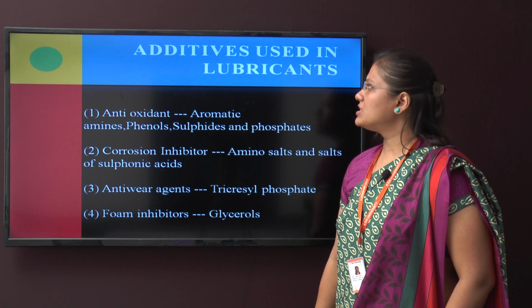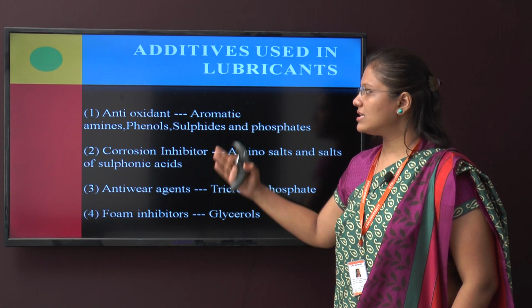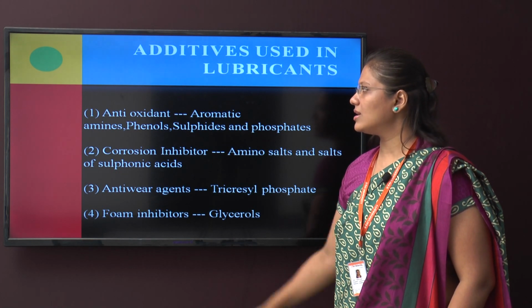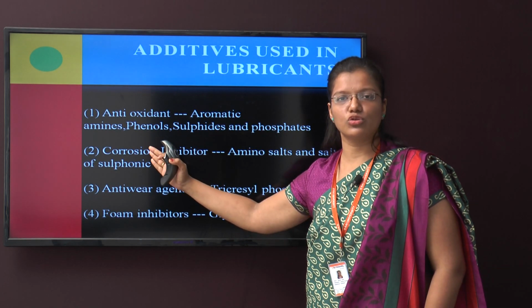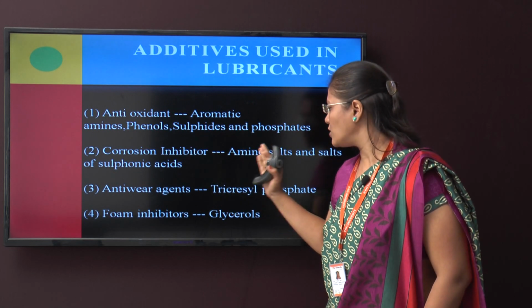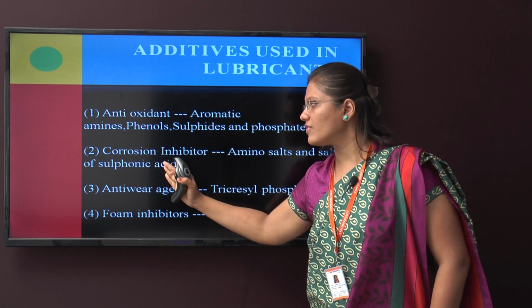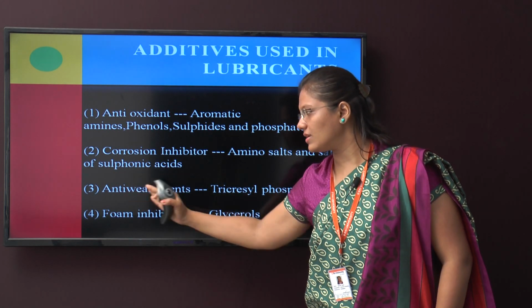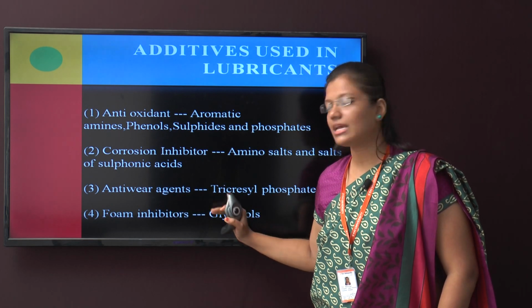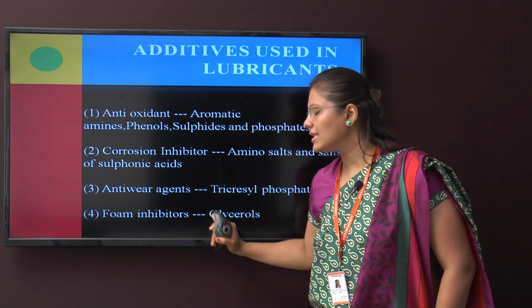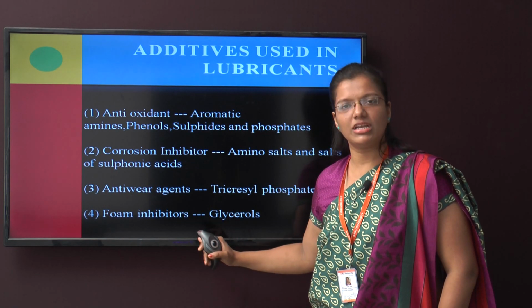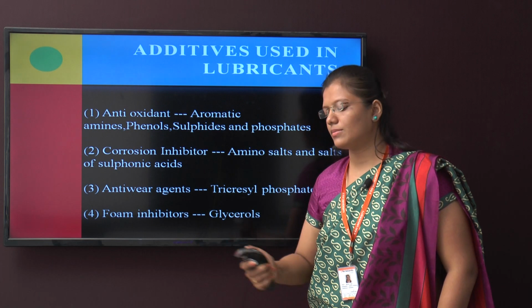Various additives are used in lubricants. For example, antioxidants are added, like aromatic amines, phenols, sulfides and various phosphates. Next is the corrosion inhibitor, that is amino salts and salts of sulfonic acids. Next is anti-wear agents, which are basically tricresyl phosphates. Foam inhibitors are glycerols, which will inhibit the formation of foam in the machines.